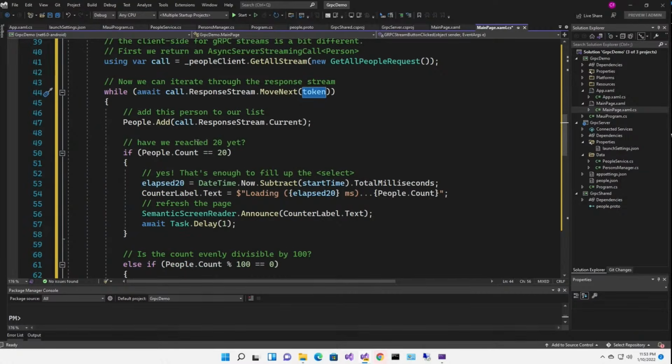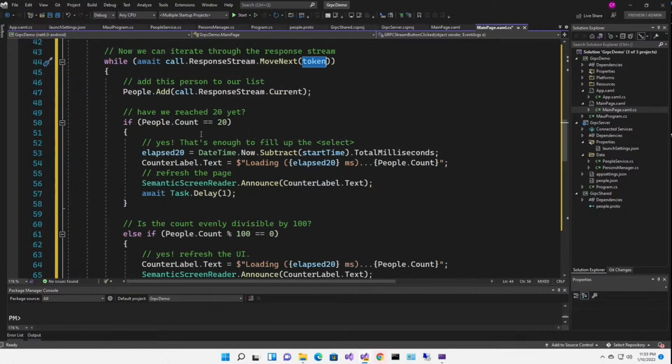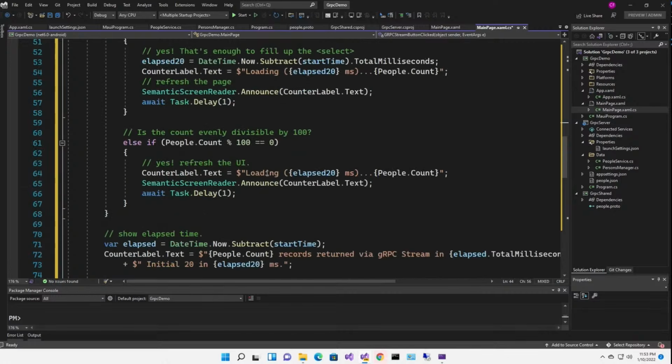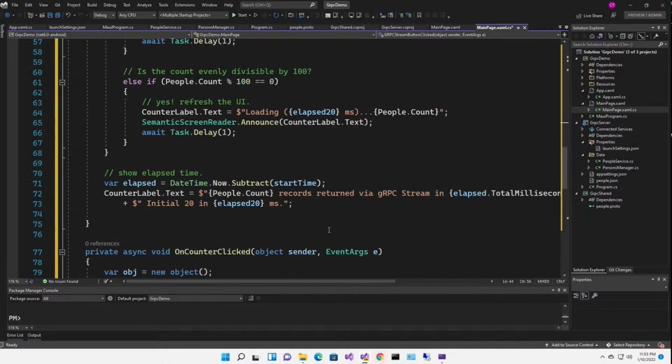So now we're adding the person to the list, but we're not refreshing the UI yet. We're only going to refresh the UI once after 20 people have been retrieved, and then again after every 100 persons have been retrieved. So that's what this code does. And then I show the elapsed time at the end. All right, let's update the UI.